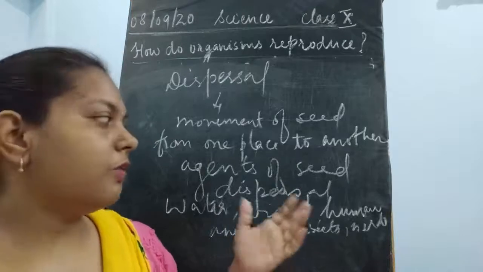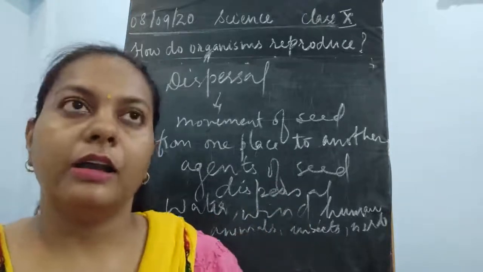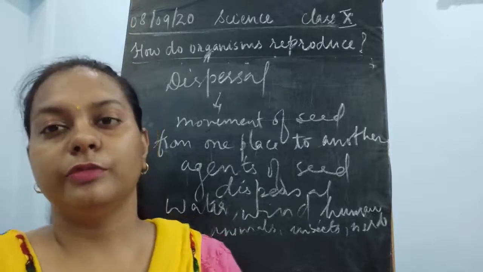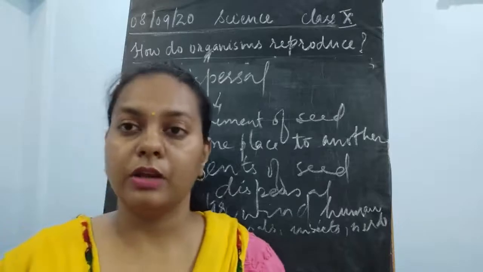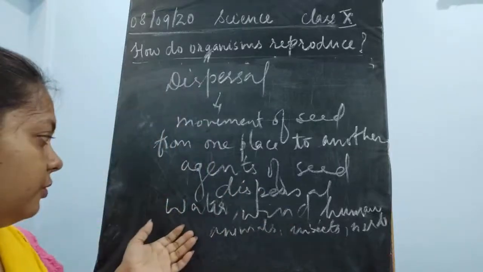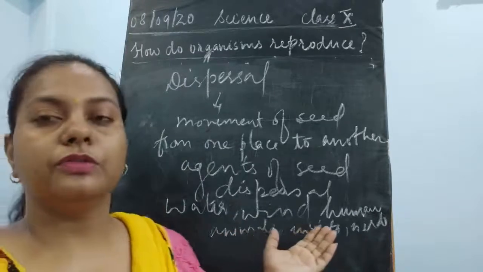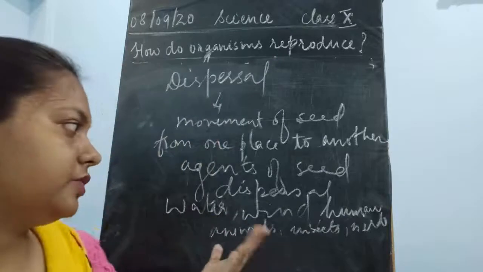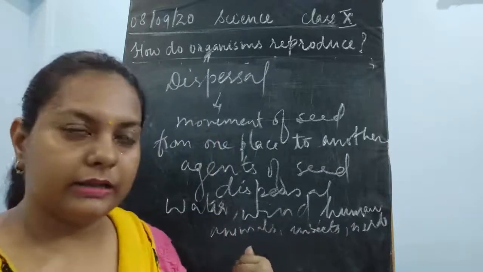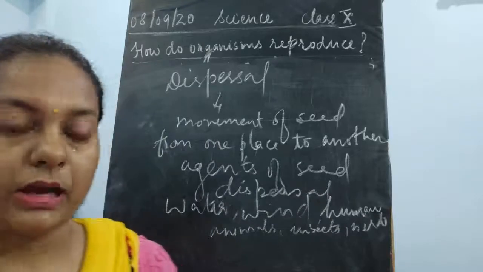Seeds which are dispersed with water have waterproof material just above the seed, such as coconuts. They have seeds that float. Okay, floating seeds are there. Then the seeds which are going to move in the wind are very light in weight. Okay, they have feathers, they have wings to move. Then they are blown with the air, and they just settle down at one place, and then they start growing.